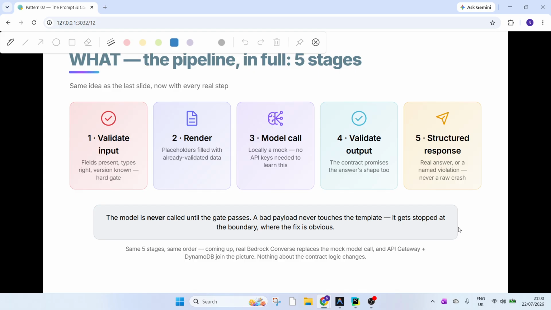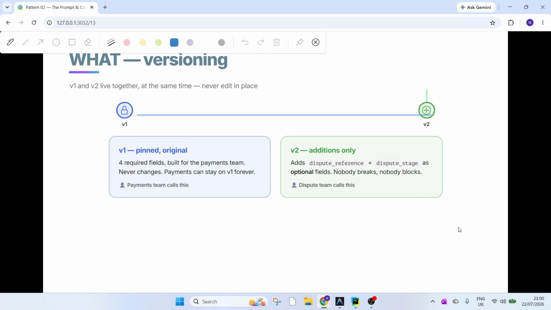Locally, that's a mock on purpose, but in real AWS or any other vendor, you would be calling their own APIs. Four, a step that's often skipped: validate output. The contract promises the answer's shape too. Five is the structured response. The model is never called until the gate passes. A bad payload never touches the template.